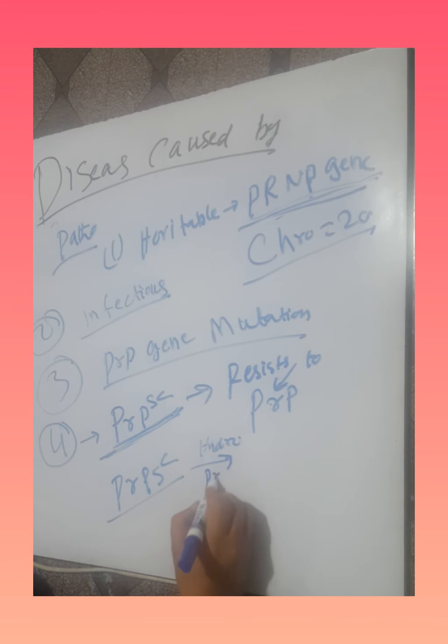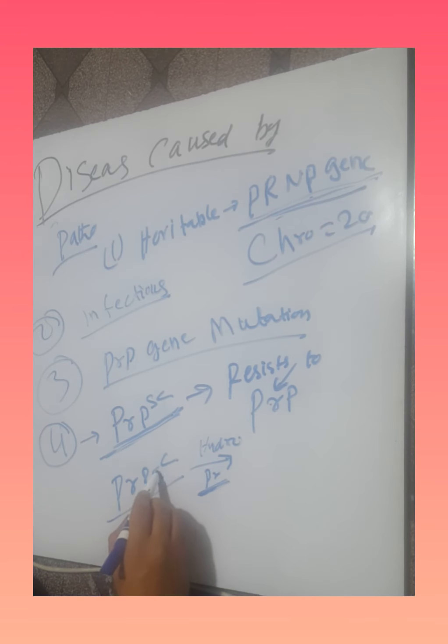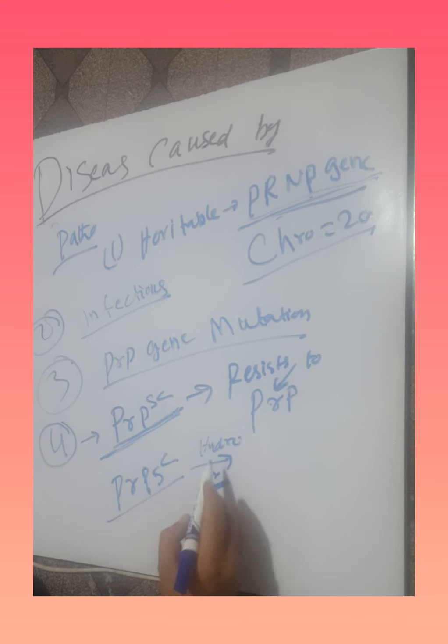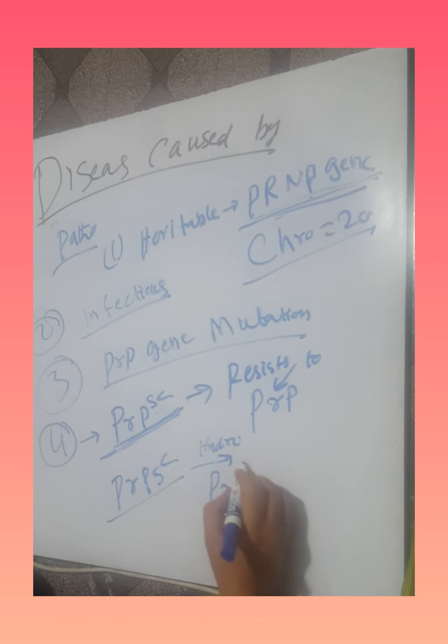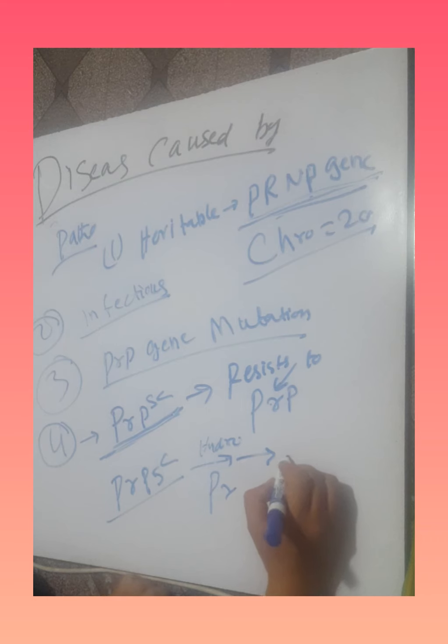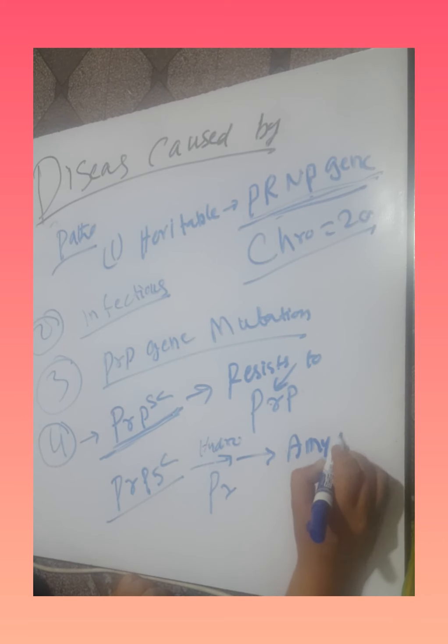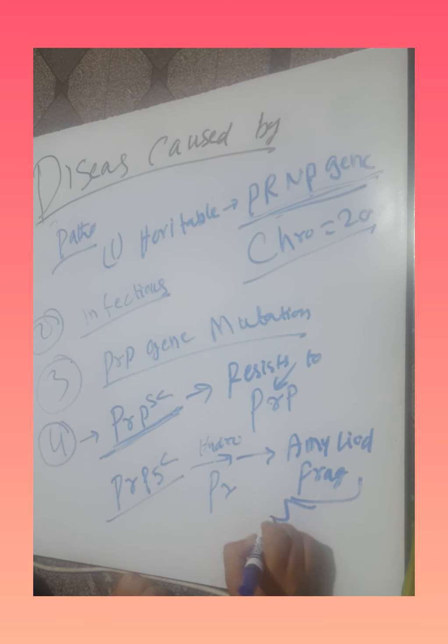The PrPSc hydrolyzes the prion protein. When there is hydrolyzation of the prion protein, the amyloid material accumulates and amyloid fragments occur. These fragments accumulate in the brain, and this causes CNS injury and CNS toxicity.